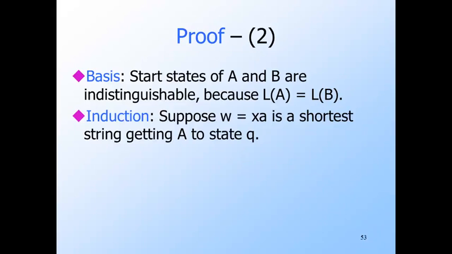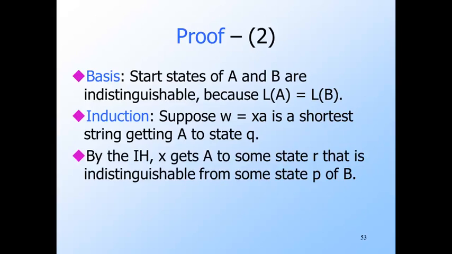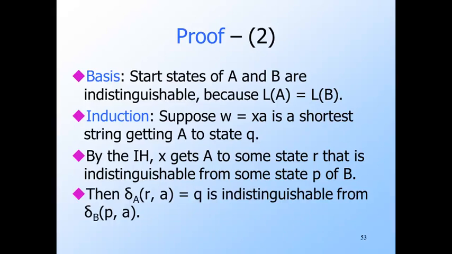For the induction, assume the inductive hypothesis for strings shorter than W, and suppose W is a string getting A to state Q. Let W equal XA, that is, A is the last symbol of W and X is all the rest of W. We can apply the inductive hypothesis to X because it is shorter than W. We know X gets A to some state R that is indistinguishable from some state P of B. But then A takes state R on input A to state Q, and we know B takes state P on input A to some state, say, S. Then Q must be indistinguishable from S using the argument that we saw 2 slides ago.